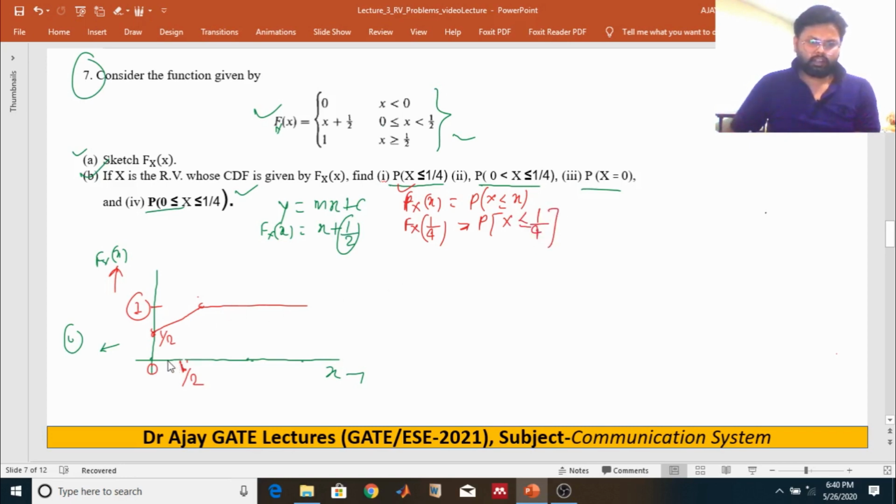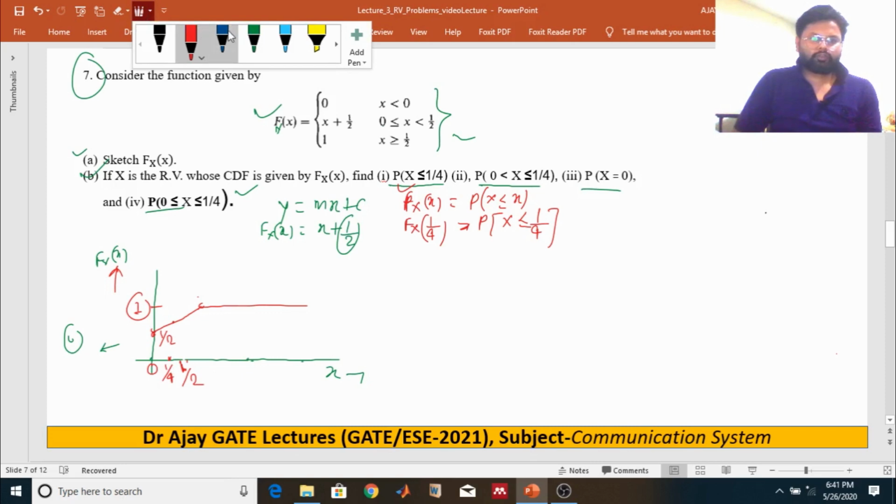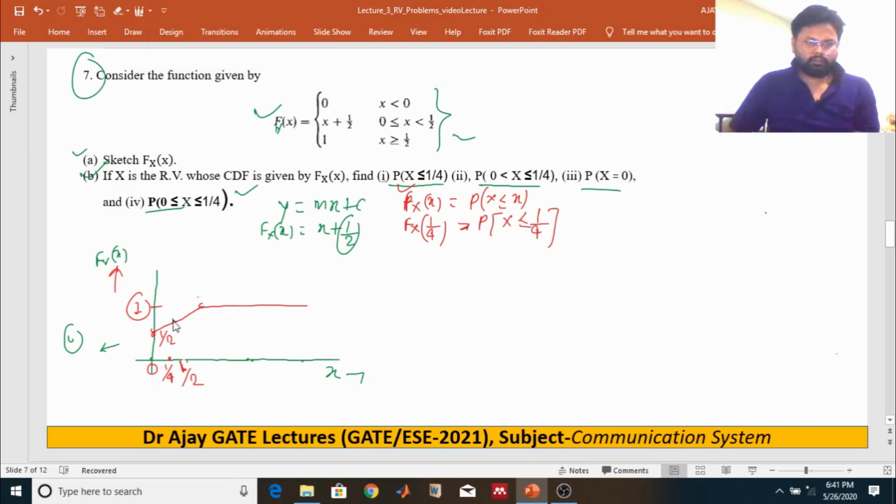We have to find the value up to here, 1 by 4. Right? So the slope is 1, and we can say that over this whole portion the slope remains the same.